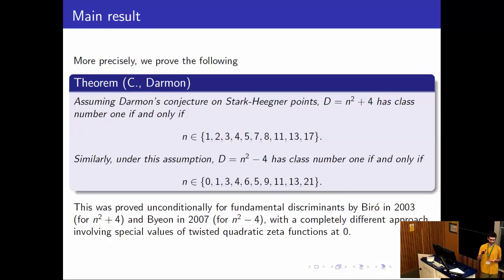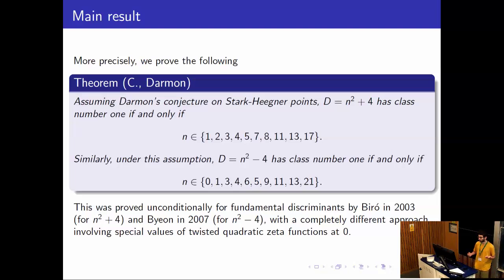So you get an explicit description of this value at 0 as a product of 2 special values of L functions. And on the other hand, you can also write it as a sum of ideal class partial zeta functions. And Biro gives an explicit formula for the value at 0 of, let's say, the partial zeta function associated to the principal class for these discriminants. And so if the class number is 1, there's only one partial zeta function. You get an algebraic number equal to a product of 2 algebraic numbers, basically, and then you do some congruences. There's no analysis.